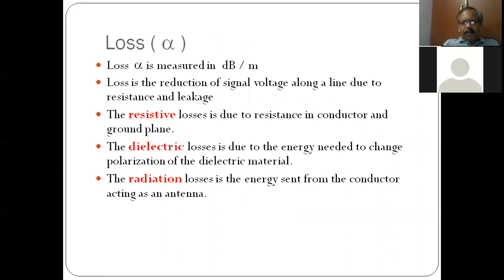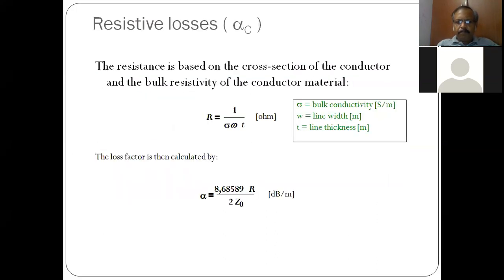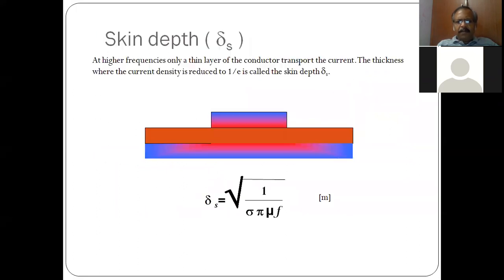Next is loss of the signal in the board. It is measured in dB per meter, and you know the reasons: resistive loss due to resistance in the conductor, dielectric loss due to the polarization of dielectric material, and radiation loss as the conductor may radiate or work as an antenna. Resistive loss, we all know, is due to the bulk resistivity of the conductor, and we know the formula, right? And you can calculate this, a very standard concept.